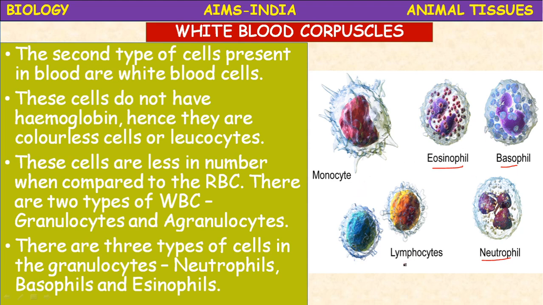And lymphocytes and monocytes. These lymphocytes and monocytes are agranulocytes, but granulocytes are 3 types. They are acidophils, basophils, neutrophils. So why they are called granulocytes? The cytoplasm of these cells contains several granules, hence they are called granulocytes.